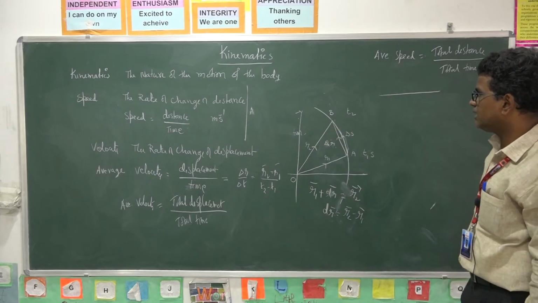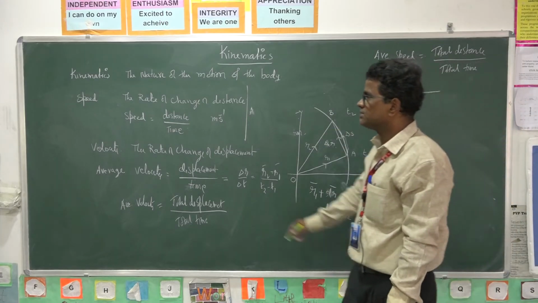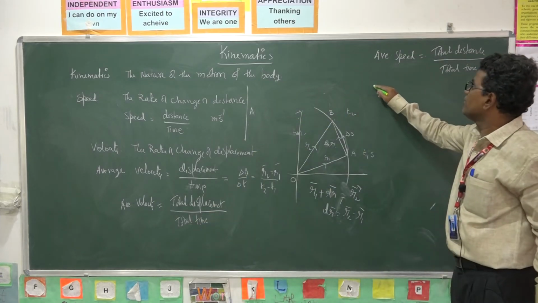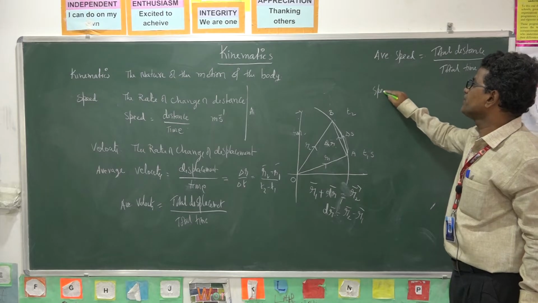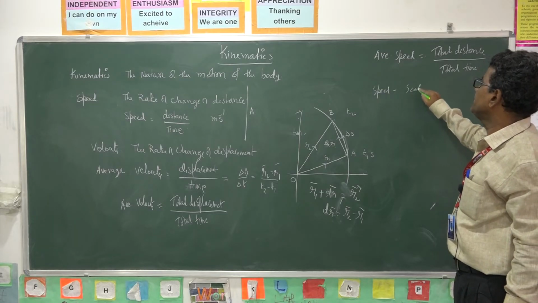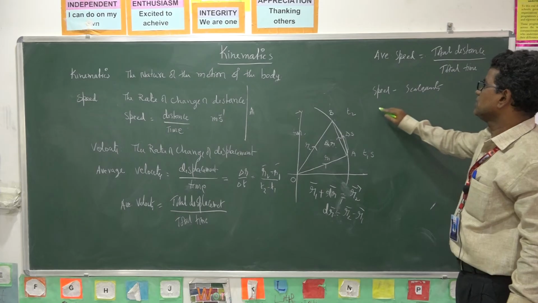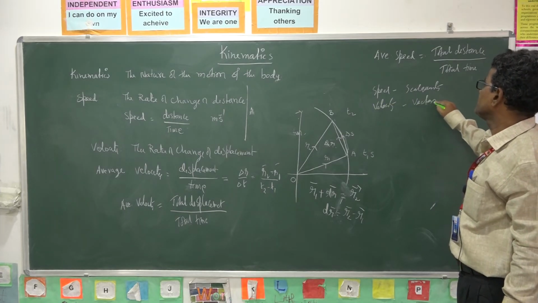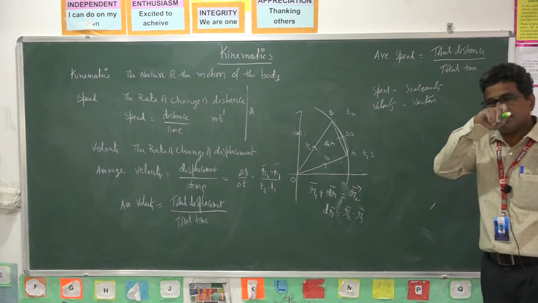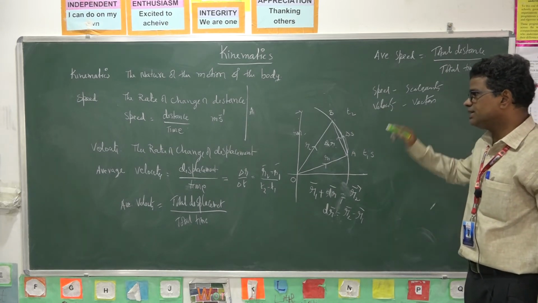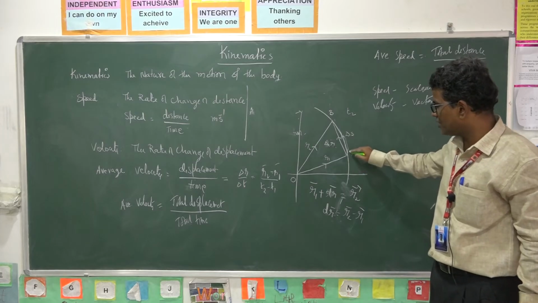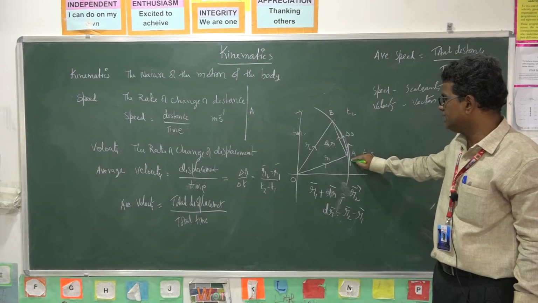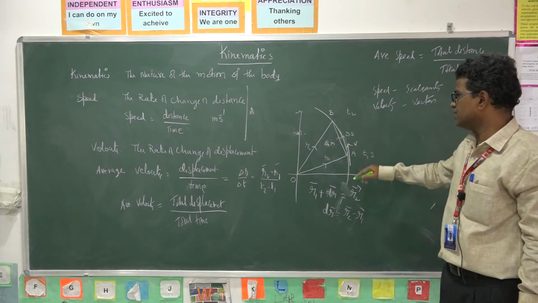Velocity is a vector quantity, whereas speed is a scalar quantity. So what is the difference? Speed is a scalar quantity, velocity is a vector quantity. It has both magnitude and direction. If you want the velocity direction here, you draw a tangent to the curvilinear path. That tangent indicates the velocity direction here.